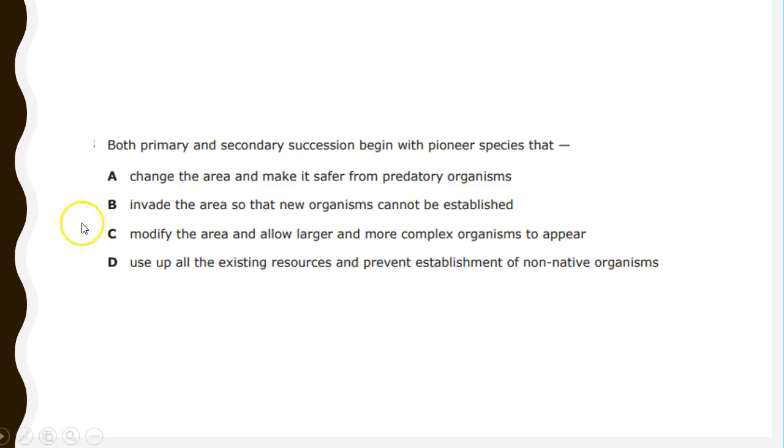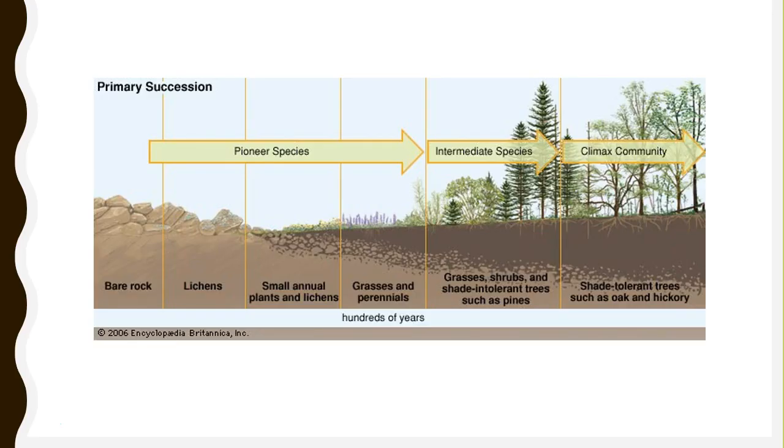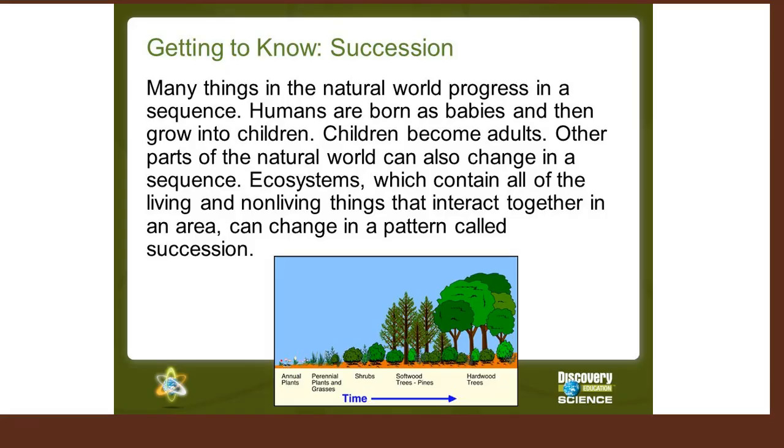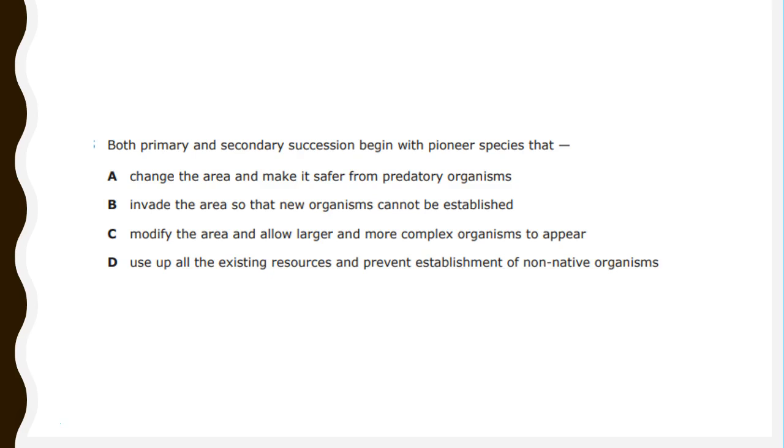C says modifies the area and allows larger and more complex organisms to appear. Now that sounds like what we've looked at. Look again at primary succession. See those larger and more complex organisms coming in afterwards? Same thing with secondary succession. And then the last question says use up all existing resources and prevent establishment of non native organisms. Well, in primary succession, there's really no existing resources, and at that point, nothing is native. So we know that this is not an answer either.